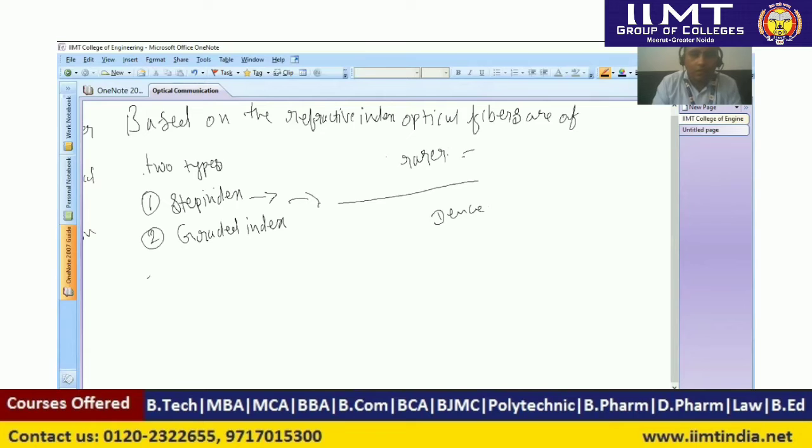Suppose the refractive index of this is mu2 and this is mu1.